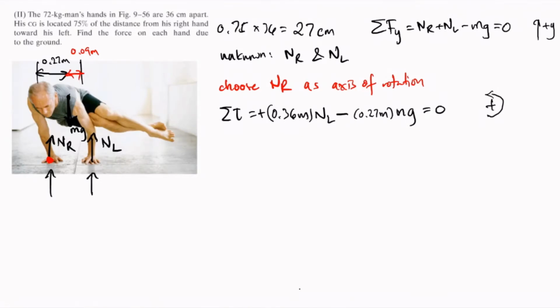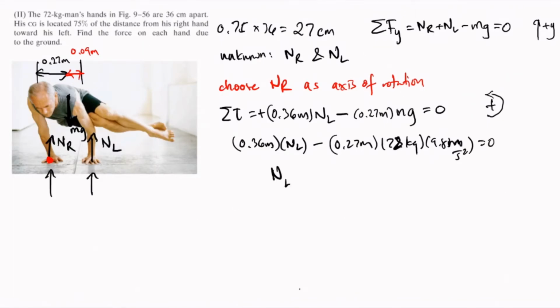From here, we immediately solve NL because we know m to be 72 kilograms, so 0.36 meters times NL minus 0.27 meters times 72 kilograms times 9.8 meters per second squared equals 0. So NL is equal to 530 newtons.